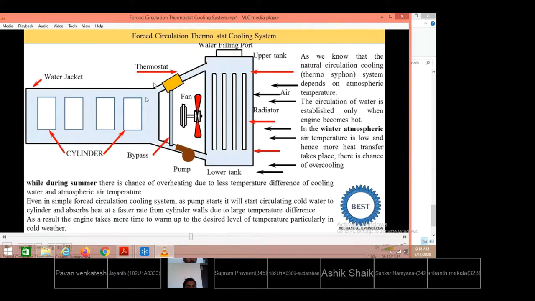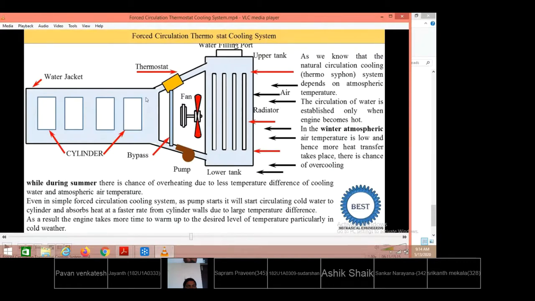Once the temperature is raised beyond 85 degrees centigrade, the temperature will again be sensed by the thermostat. When it finds that the water temperature is above 85 degrees centigrade, it will open the passage, allowing the hot water to enter through the top side of the radiator. This is the upper tank, as we call it, of the radiator. Here the water flows down due to gravity. While it is flowing down across the tubes, air is also blown with the help of the fan.